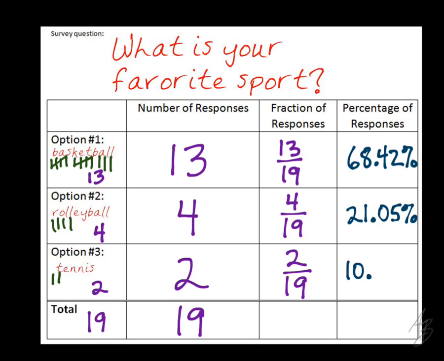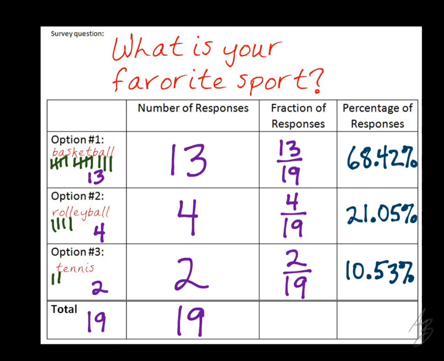Is it going to be 10.52 or 10.53? 10.5. Rounded is the 3. It's going to be 3. Okay, so when we round, that 2 is going to go up to 3, right? So we get 10.53%.